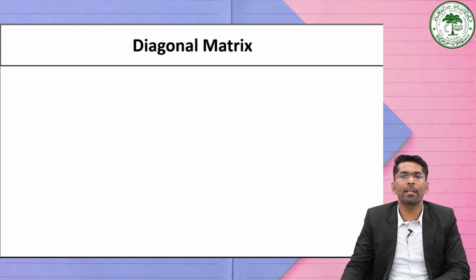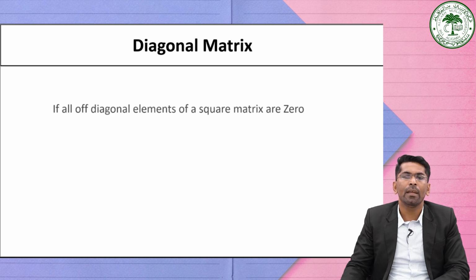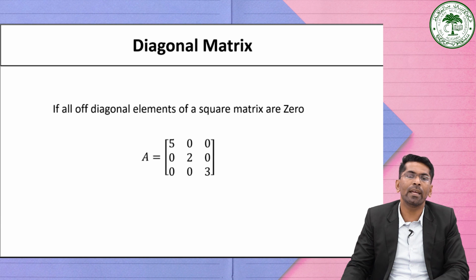Now we have another type of matrix. See here, it is the diagonal matrix. If all off-diagonal elements of a square matrix are 0, then that matrix is known as a diagonal matrix. See, if all elements except the principal diagonal in the square matrix are 0, then it is known as a diagonal matrix.